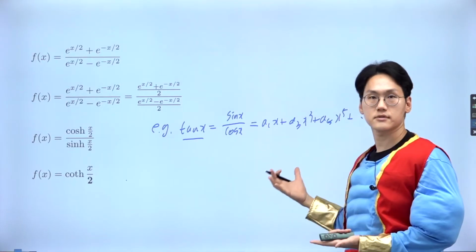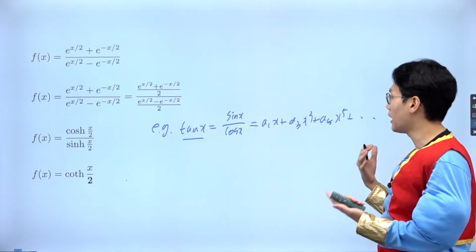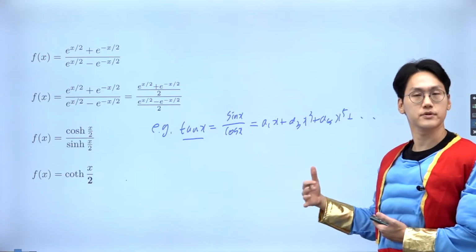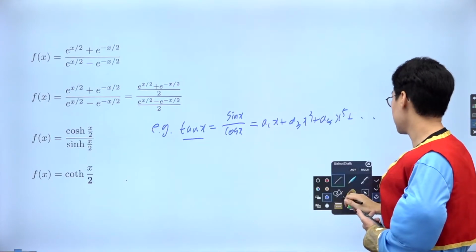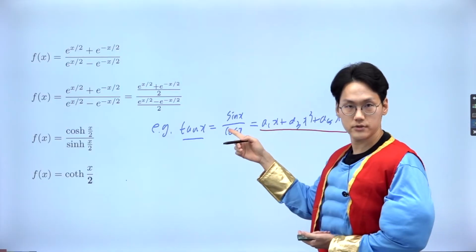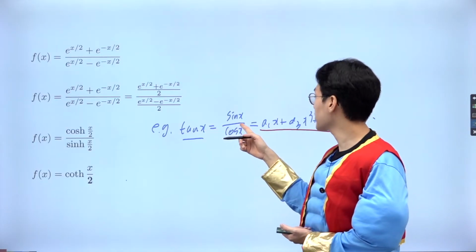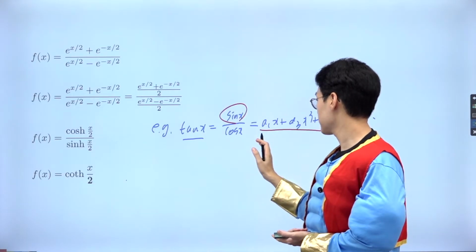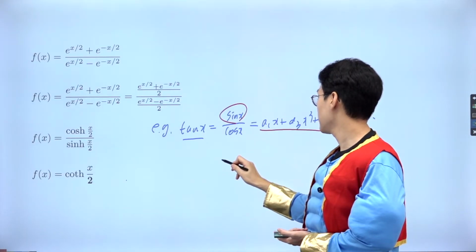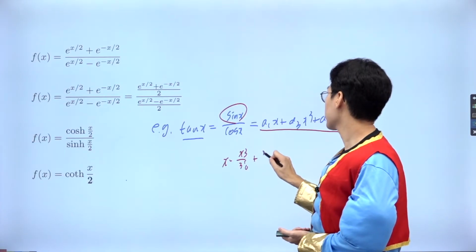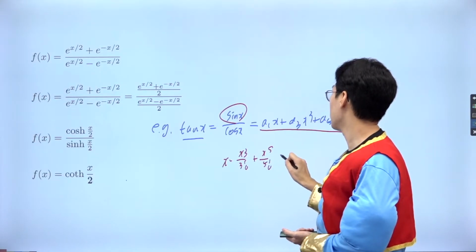This is a typical exercise of the Maclaurin series problem in the IB syllabus. However, you are not expected to find the general formula because it's really quite complicated. But instead, if you wanted to go up to the fifth term, for example, then what you could have done is to use the Maclaurin series of sine and cosine. For the Maclaurin series, sine is a series of all odd terms, but they're alternating, so it would have been x minus x cubed over 3 factorial plus x to the 5 over 5 factorial, on and on and on.